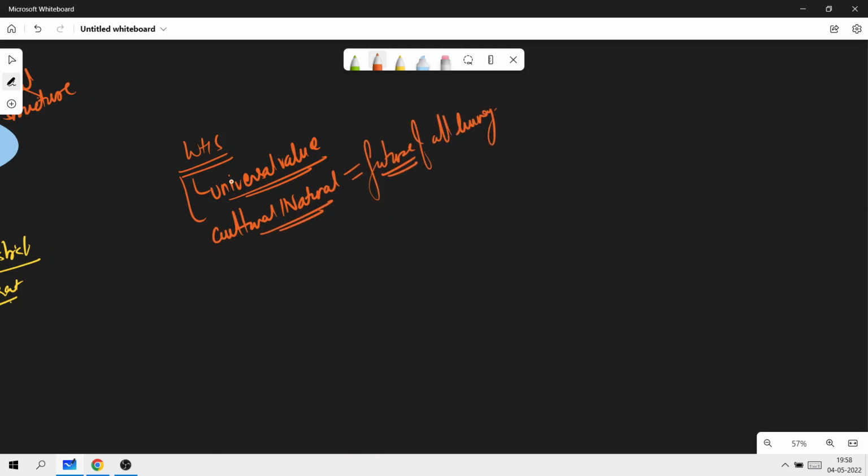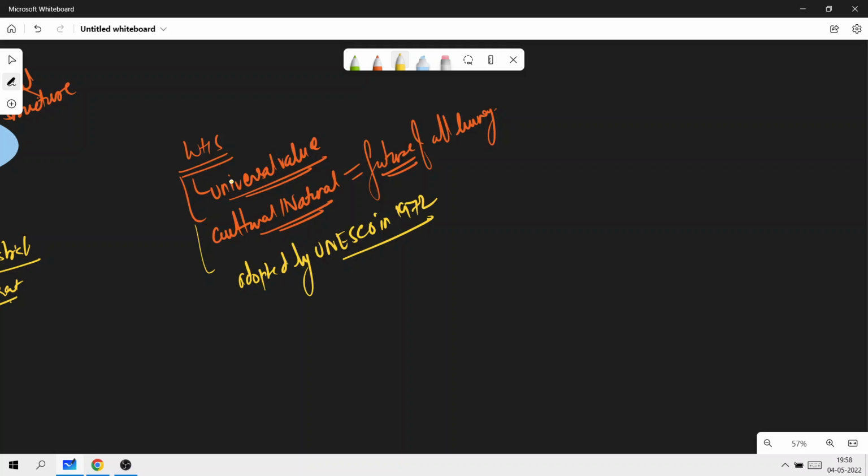This is embodied in the international treaty called the Convention Concerning the Protection of the World Cultural and Natural Heritage. This was adopted by UNESCO in the year 1972. So these are the important bits that you need to remember.